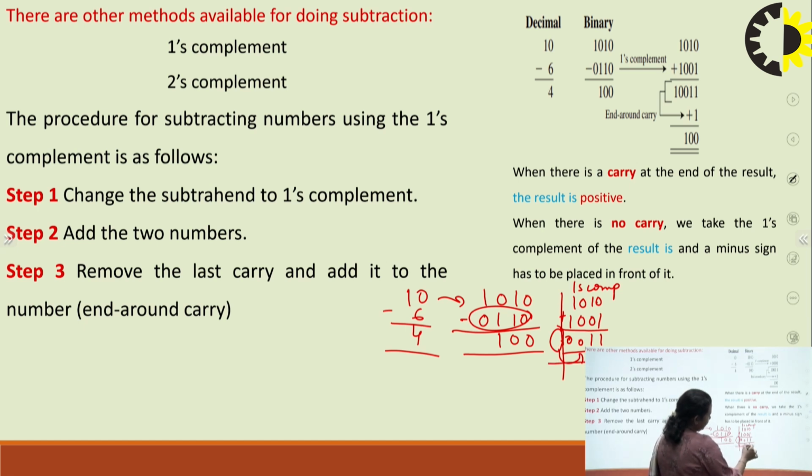And what we do for this carry? In case of 1's complement, this carry will get added. So you again add it. So you will get 1 plus 1 0 0 1, so your answer is 1 0 0. This is using 1's complement. The same if I do using 2's complement.